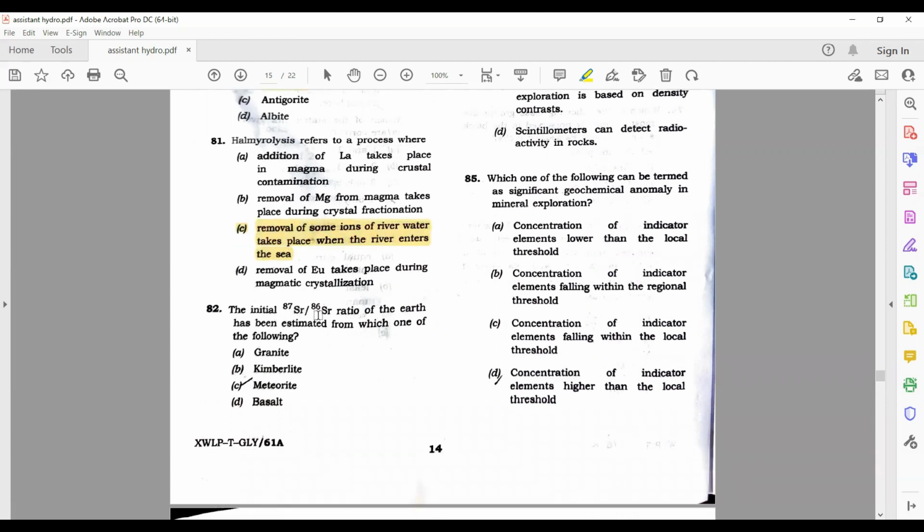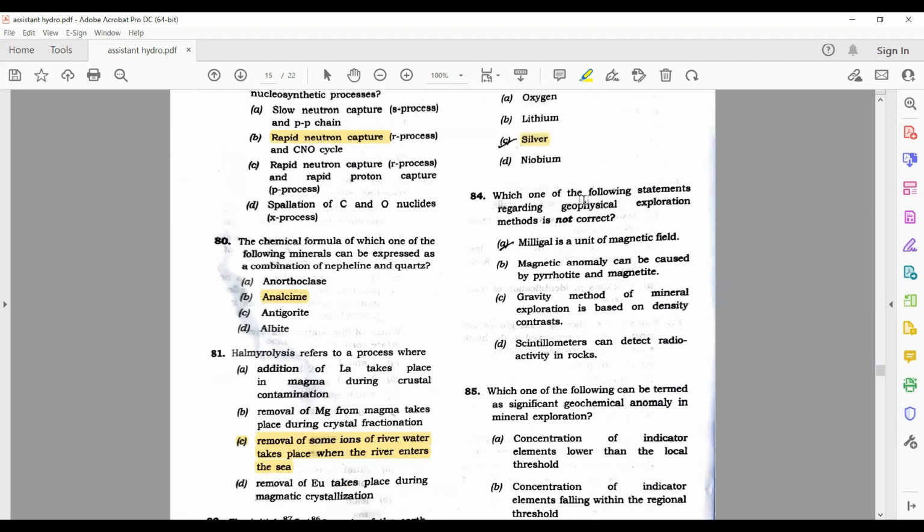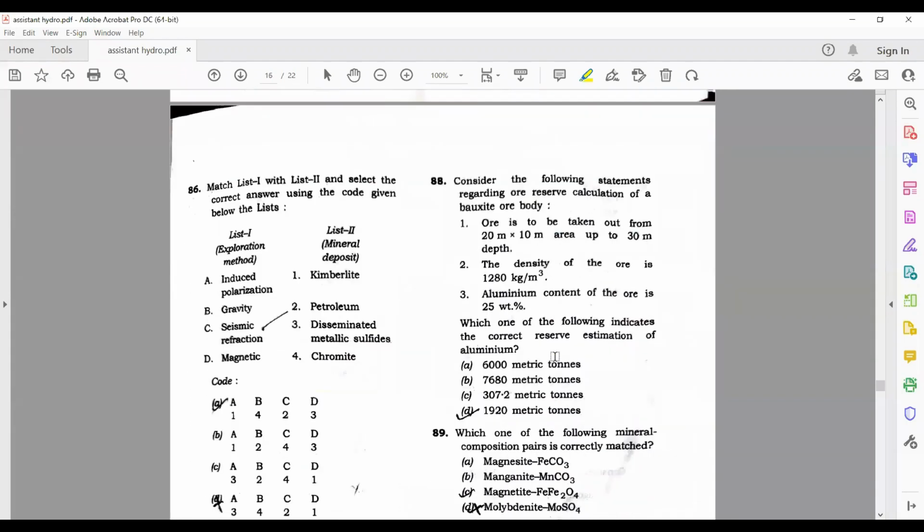The initial Sr by Sr ratio of the Earth has been estimated from which one of the following meteorites? Okay, so C is the correct answer here. Which one of the following is a chalcophile element? Silver. Which one of the following statements regarding geophysical exploration method is not correct? Milligal is the unit of magnetic field. Yes, this is wrong. Which one of the following can be termed as significant geochemical anomaly in the mineral exploration? The concentration of indicator elements higher than the local threshold. So D is our correct answer here.